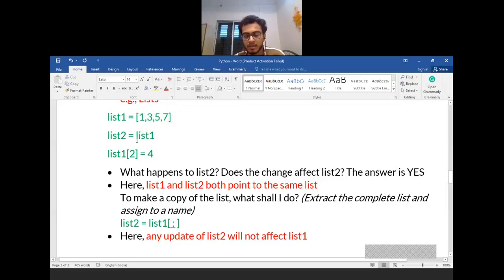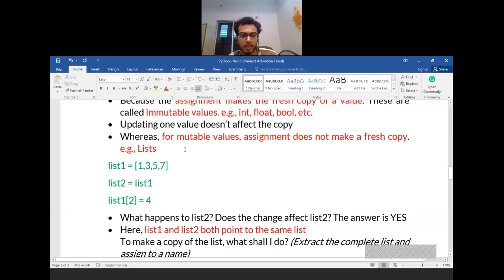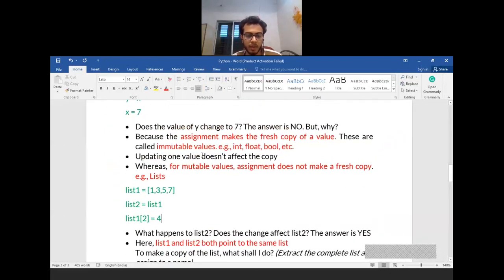And whatever change you make with any of the names will actually reflect back on the original set of values. Why this discussion is important is because next we will see how to pass values to your functions. If you remember in C, I had told you there are basically two types.